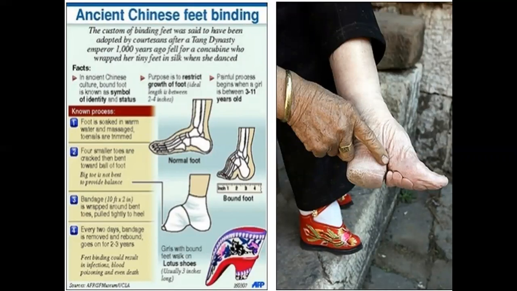So how long did foot binding last throughout China's history? Well, it started around the year 1000 CE, around the Song Dynasty, and it was supposed to have lasted until only 1911, so a little bit over 900 years it was practiced. And even though it was outlawed in 1911, it was still practiced in parts of China, because even though a law in 1911 made it forbidden to practice foot binding, people still practiced it because the law was not enforced.